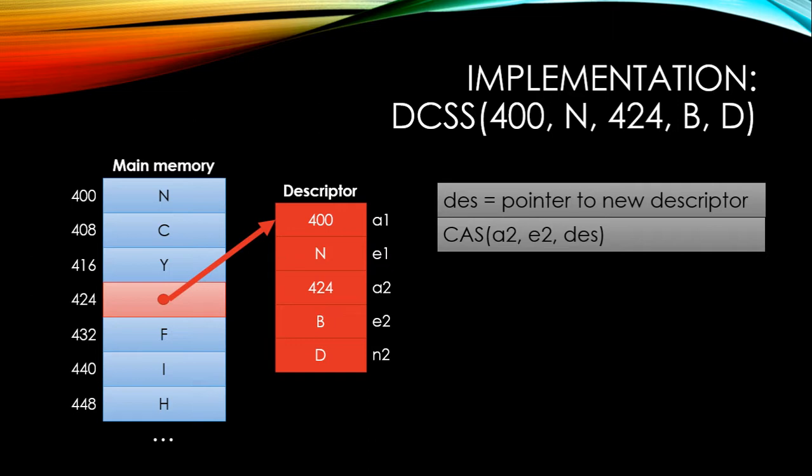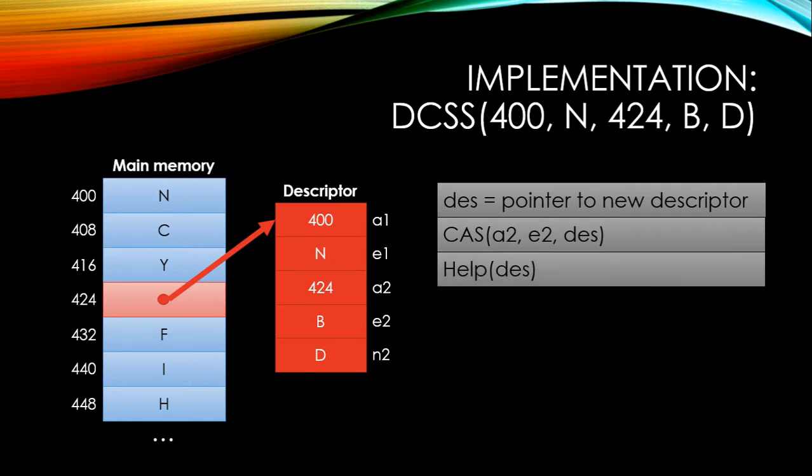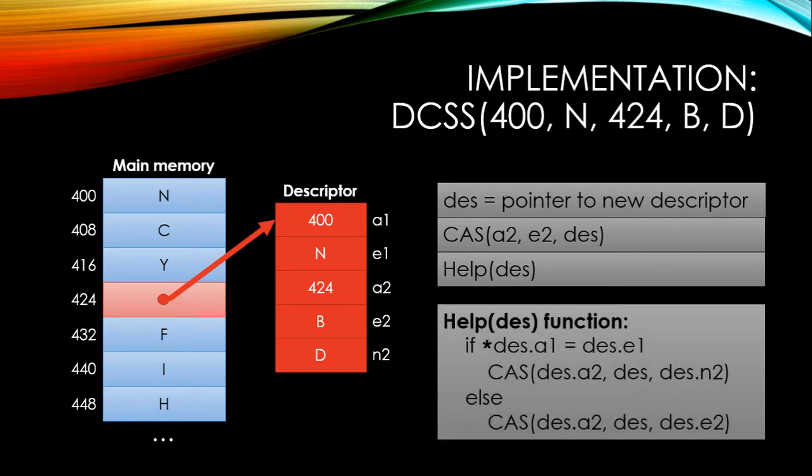So after we've locked this address, we call help on this descriptor pointer. And this is the same thing someone else would do if they came along and saw that it was, quote-unquote, locked and wanted to help. So what does the help function do?